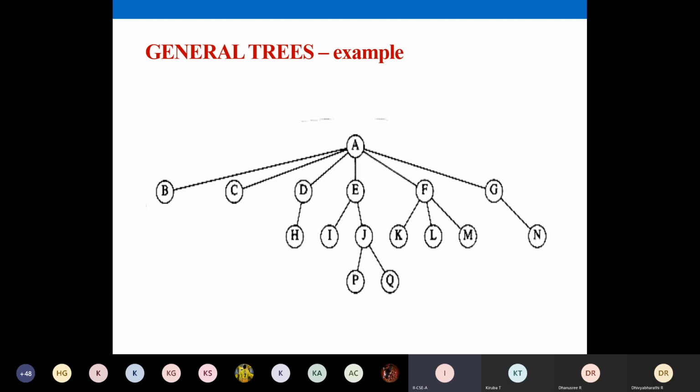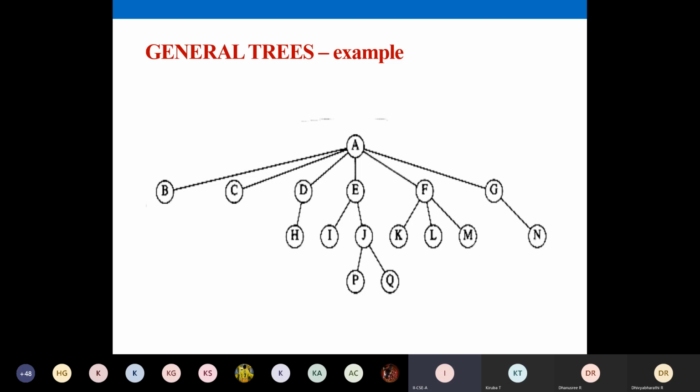So here you can tell that A has 6 subtrees. Node A is the root node, and A has 6 subtrees. So B, C, D, E, F, G, they are all subtrees of A. And further, D has one branch, which means it has one subtree. E has 2 subtrees. So whatever comes below E defines the subtree. Or whatever comes below A, they're all subtrees. For example, whatever is under this E, that is E, I, J, P, Q, defines an entire subtree of A.